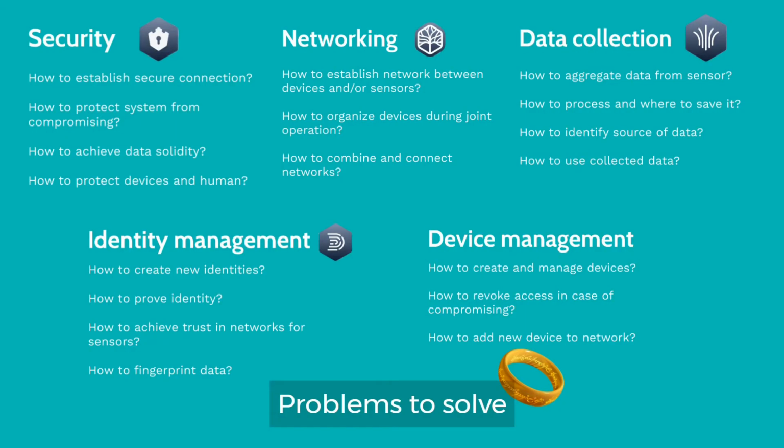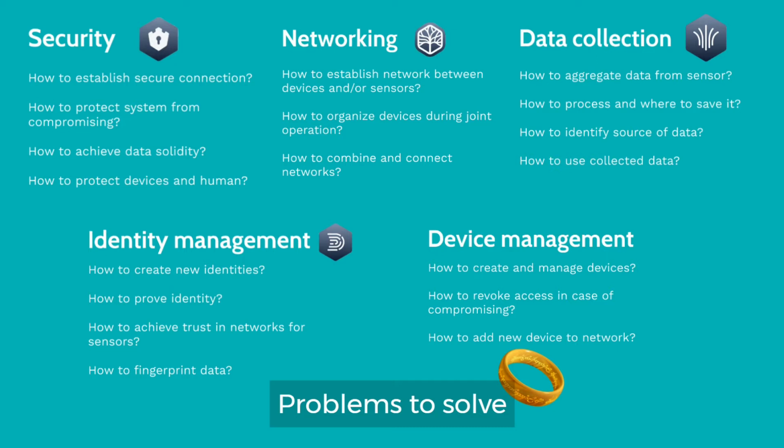While identifying the problem, a number of issues arose that need to be solved to create such a thing as an Internet of Military Things. One of the important things is security: how to ensure safe operation through the network. The second question is the organization of a network of smart sensors: how to do it during joint operations. Also important is the aggregation and processing of data from the sensors and their future storage in our records.